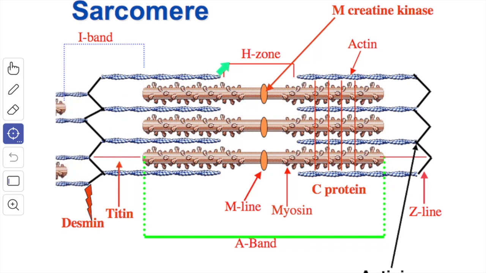The H band represents the part of the A band into which the actin filaments do not extend. The Z band is really a complicated network at which the actin filaments of adjoining sarcomeres meet. The M band is produced by the fine interconnections between the myosin filaments.